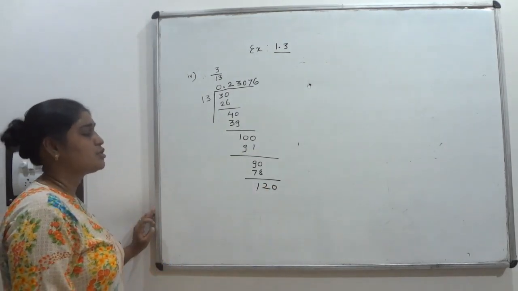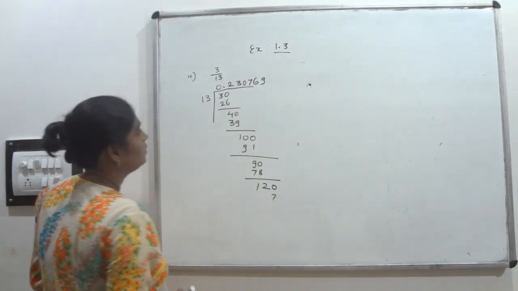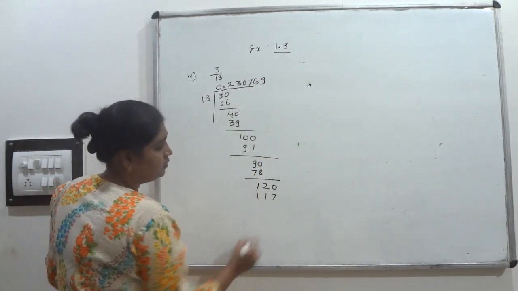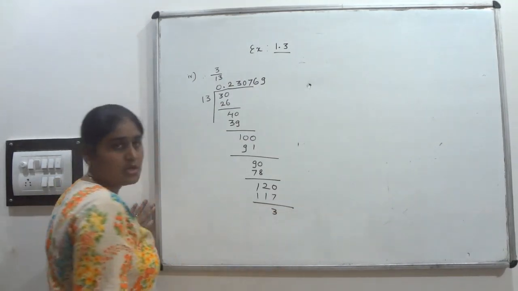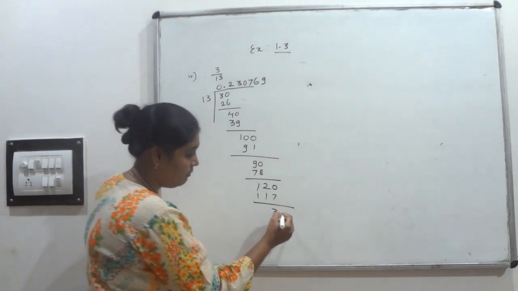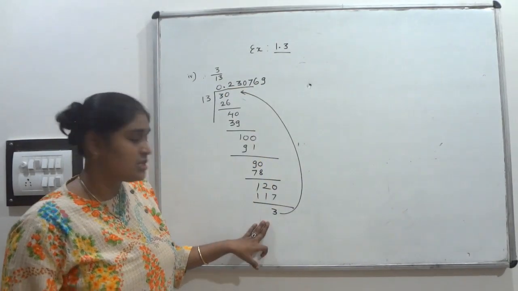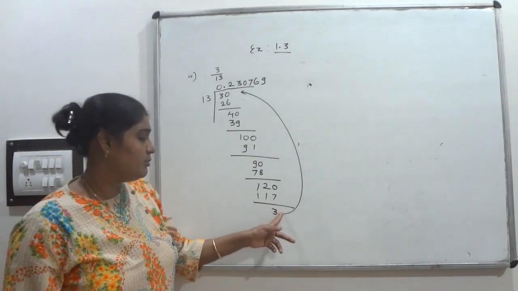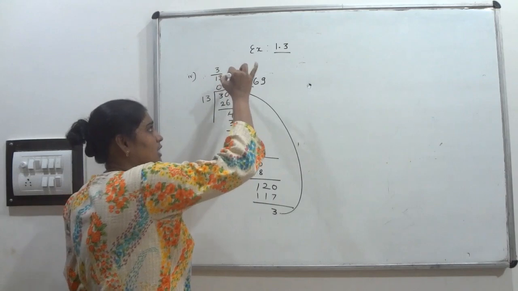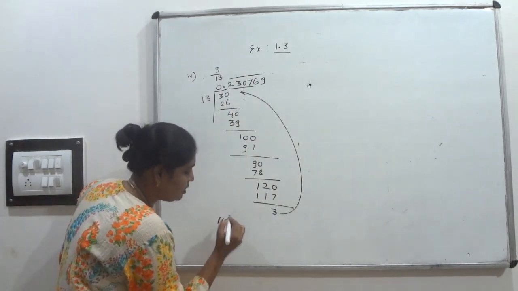So how many times will it go? 9 times, 117. What is the remainder? 3. So the remainder is 3 now. So the same numbers are repeated. That's why we can tell that the same steps of division will be repeated again when you keep the 0 here. So we can tell this one is non-terminating but recurring.